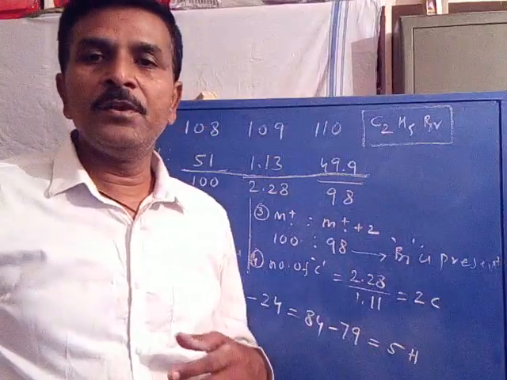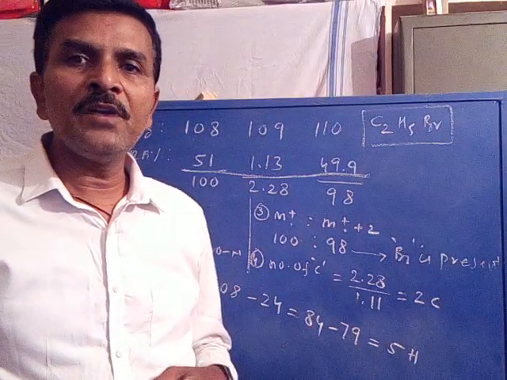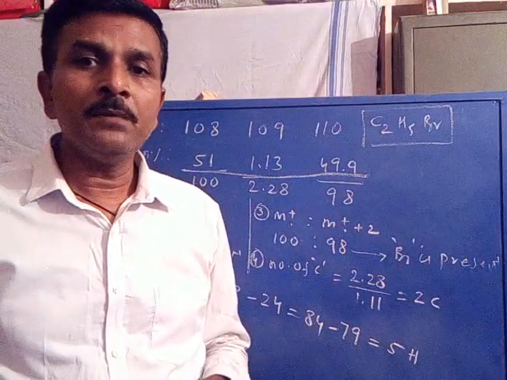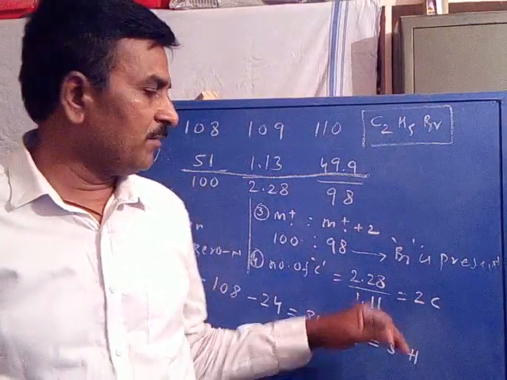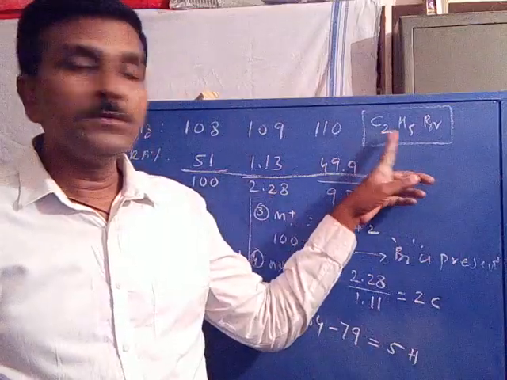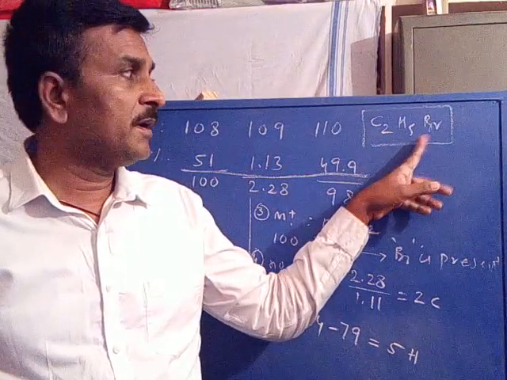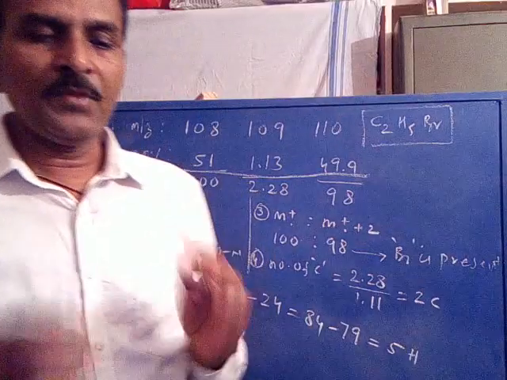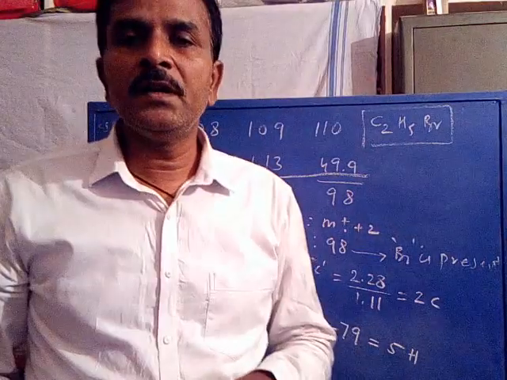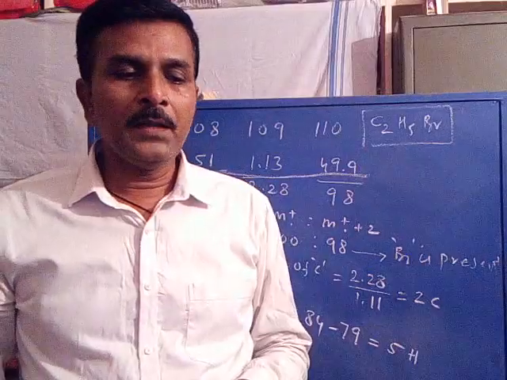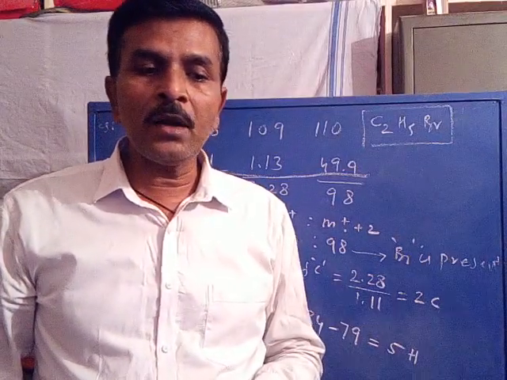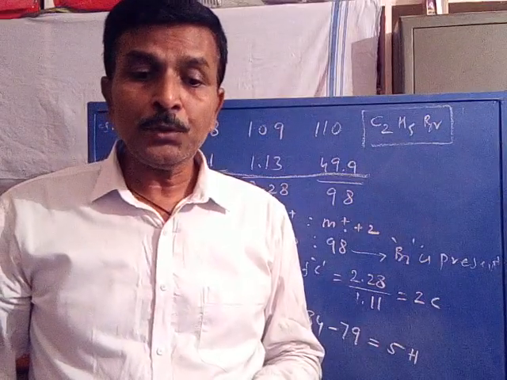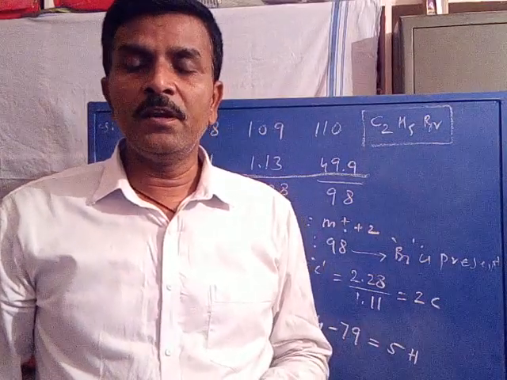When the leftover mass is only 5, it is not possible to accommodate either nitrogen or oxygen. Therefore the molecular formula is 2 carbons, 5 hydrogens as calculated, and 1 bromine. Its molecular formula is C2H5Br. With this I complete the determination of molecular formula. I think you learned well regarding the determination of molecular formula. You all are aware of how to calculate it.